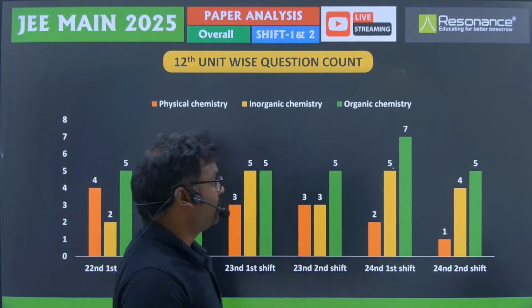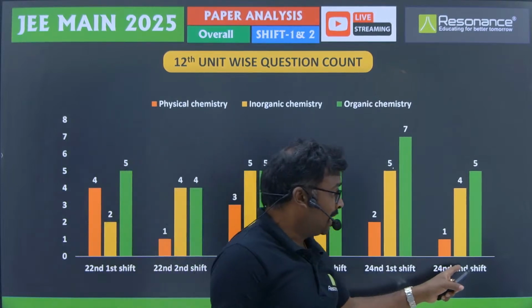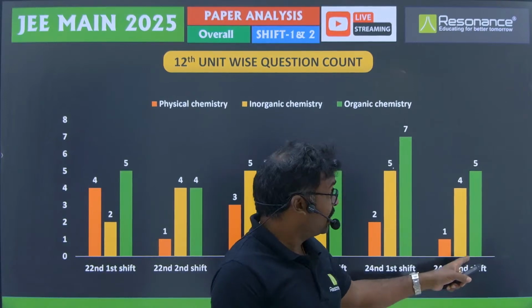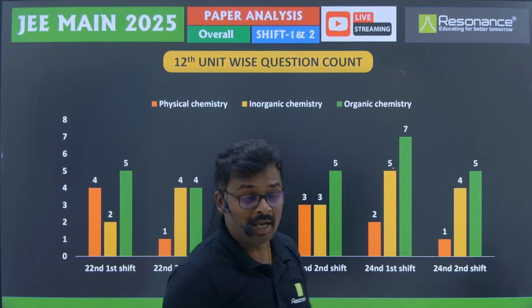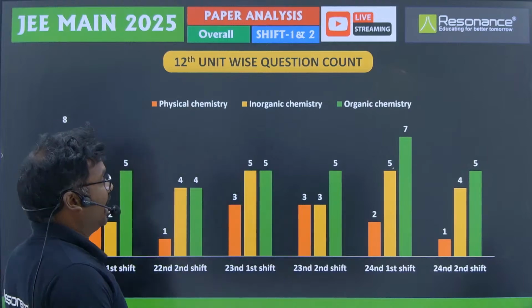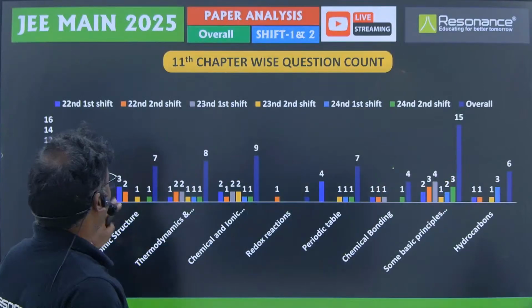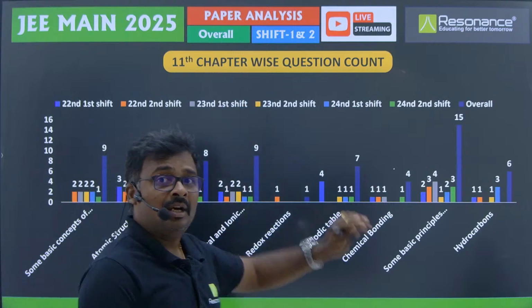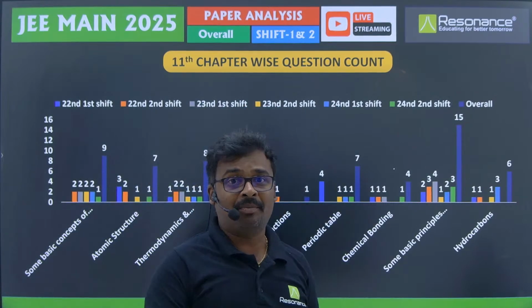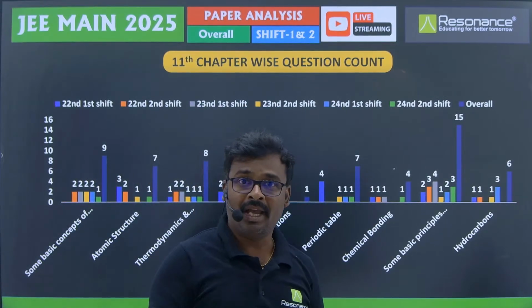So that point you have to take care. And even in the 24th second shift, that is yesterday's evening shift also, you can see a large number of questions coming from the organic part, right? And then coming to chapter wise, in 11th standard, from which chapter how many questions came from organic, inorganic and